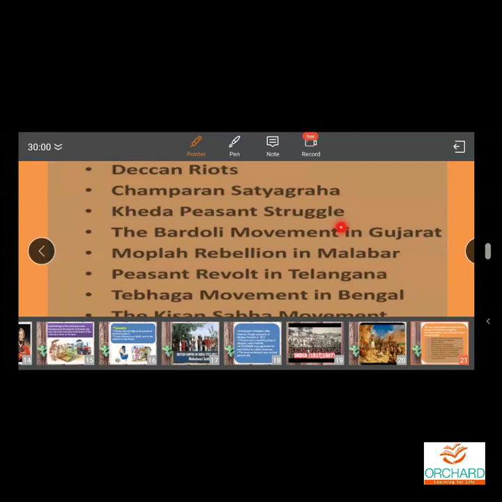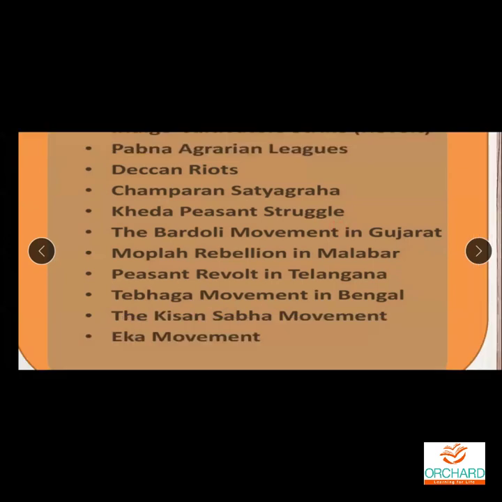So these kinds of movements were started by different groups of people in different parts of the country against the Britishers. All these are peasant groups only. That is why we call it a peasant revolt or peasant movement.